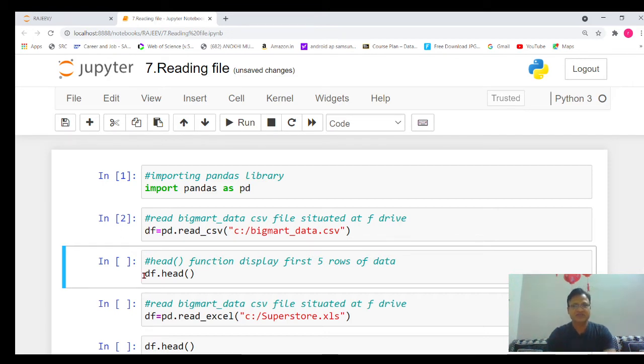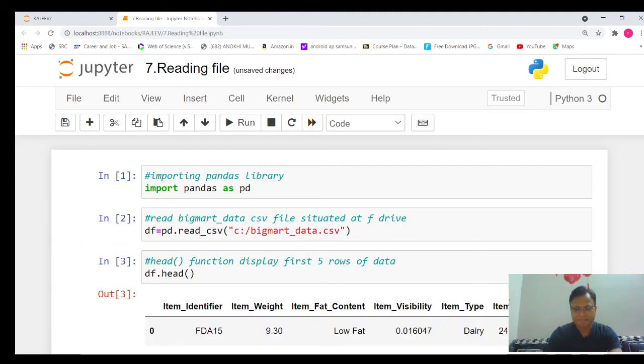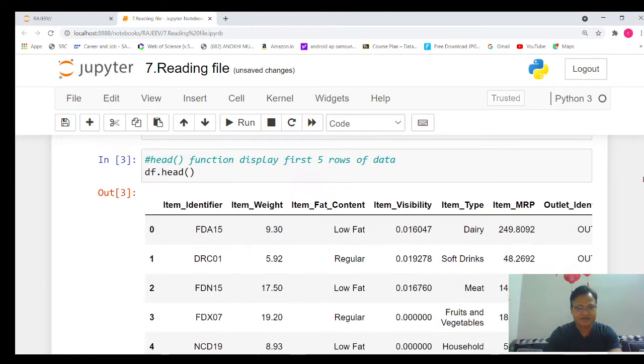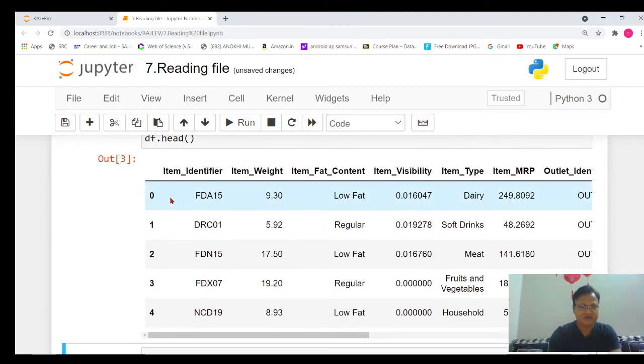Now if you want to see the first 5 rows of the data, we will use the dot head function. What function will we use? Dot head. We simply write df dot head and execute that part. Here you can see the data displayed, the first 5 rows: 1 2 3 4 5. The head function will always display the first 5 rows of the data.